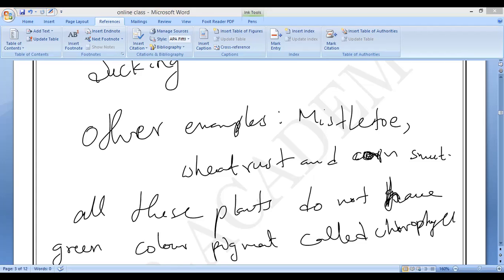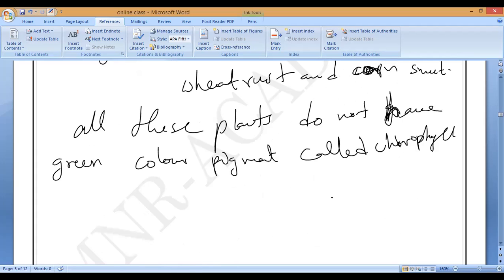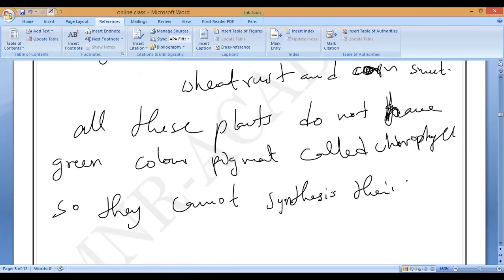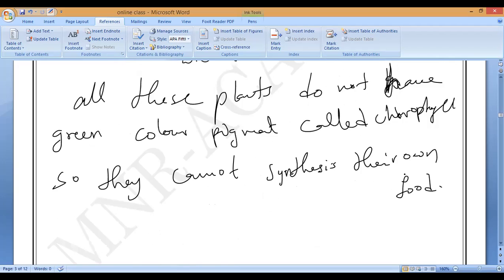So they cannot synthesize their own food. You understand, Mari? That is what you have to remember. So this is what we call the parasitic mode of nutrition.